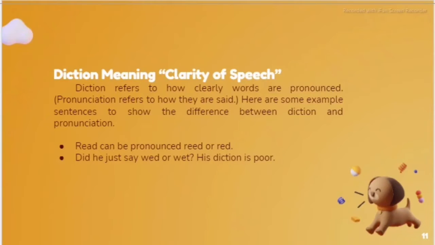Diction meaning clarity of speech. Diction refers to how clearly words are pronounced. Pronunciation refers to how they are said. Here are some example sentences to show the difference between diction and pronunciation.